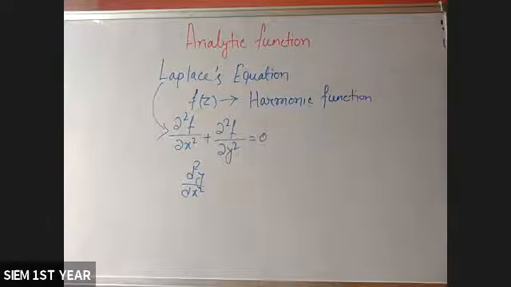Okay, so next topic is conjugate harmonic function. Conjugate harmonic function means two functions.